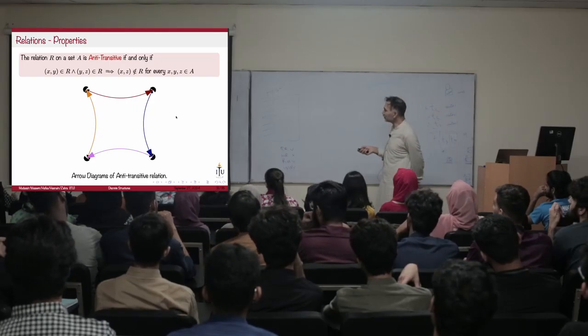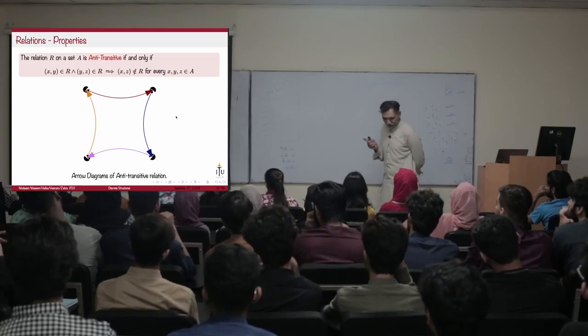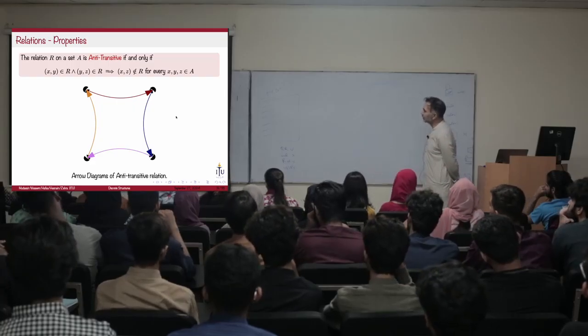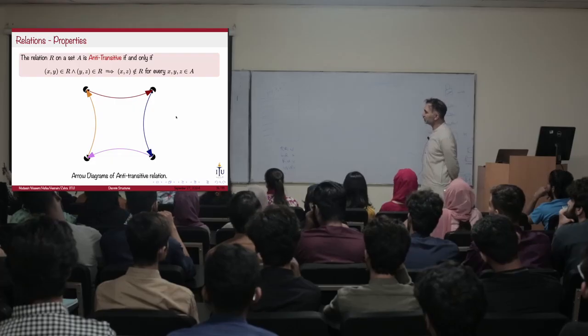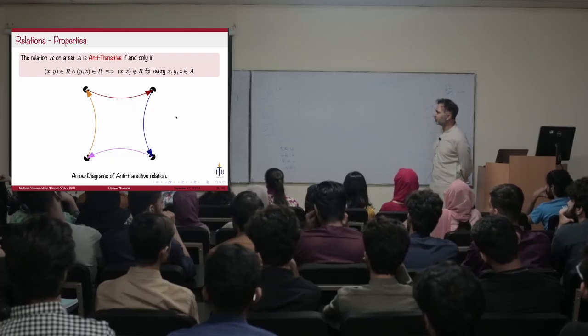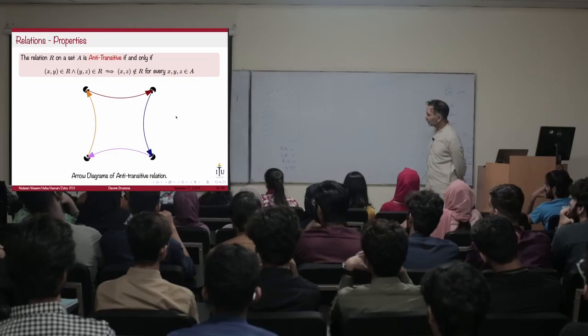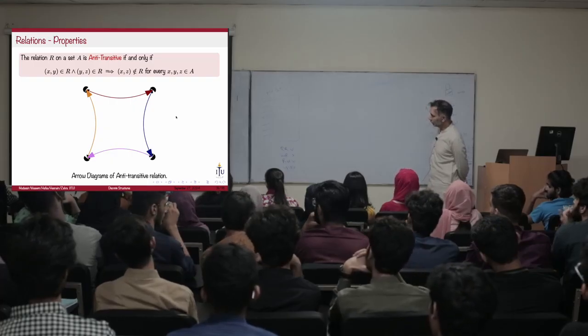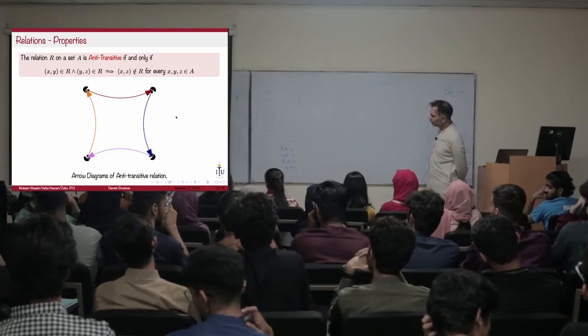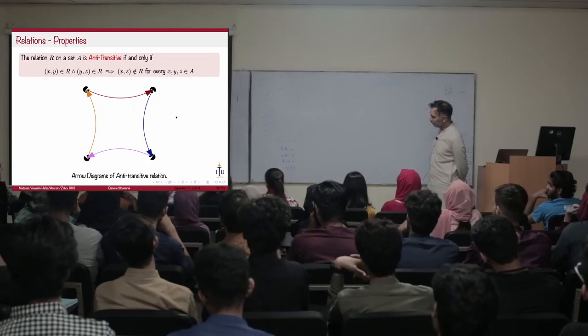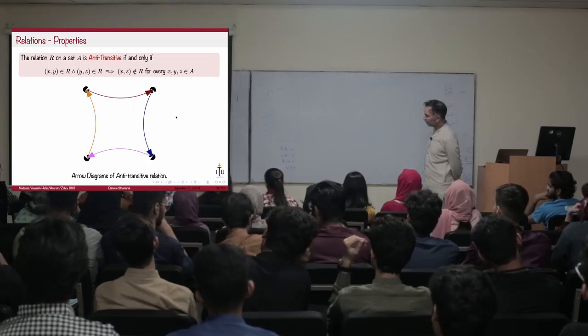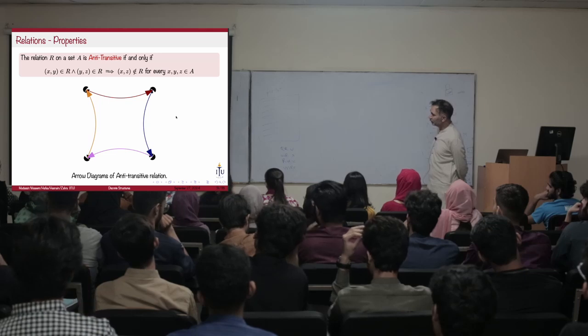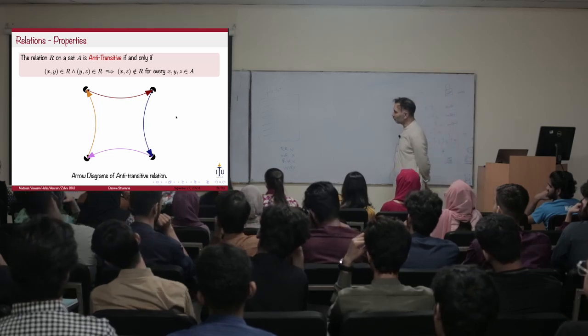So here's an example of something that's anti-transitive. Let me just make sure that it is what it says it to be. It says that for x, y, y, z, you should not have xz. So I guess it holds, right? There is no xz, regardless of how I pick my x, y, and z.